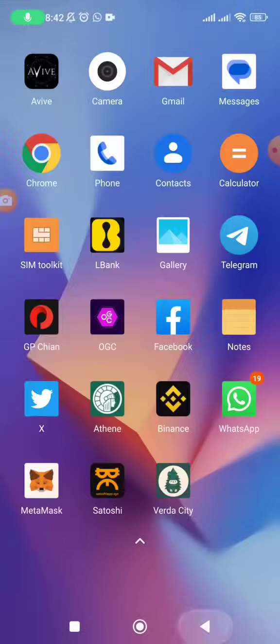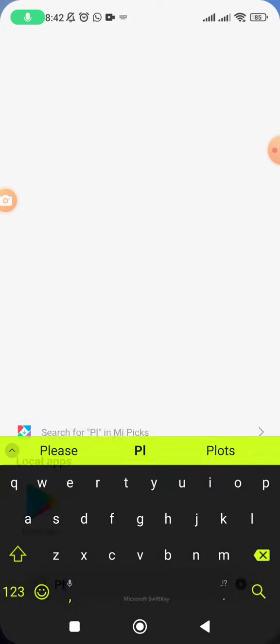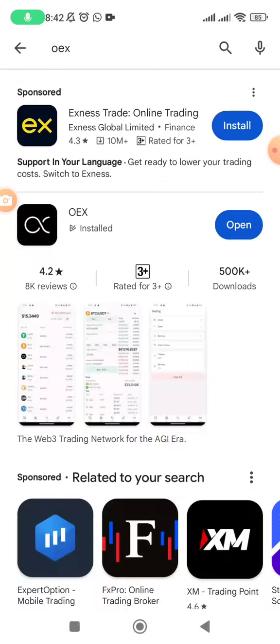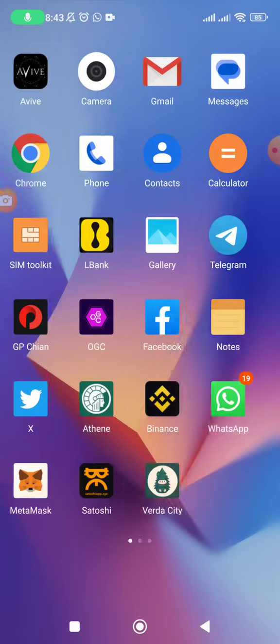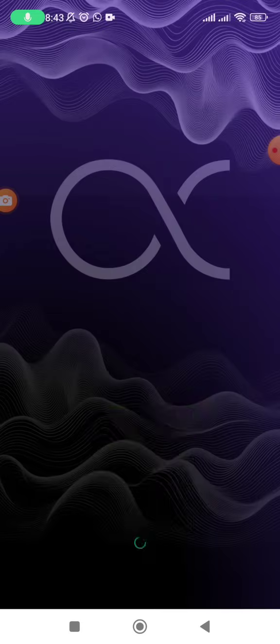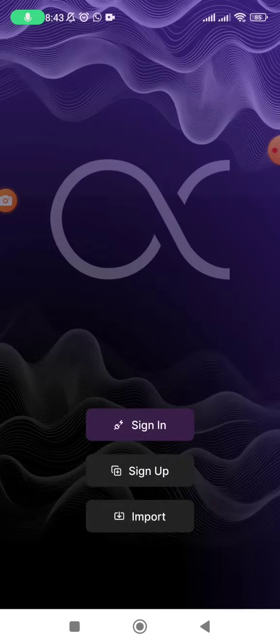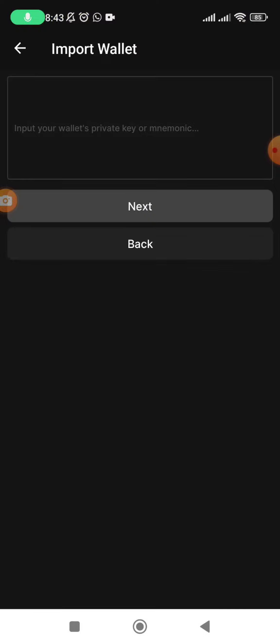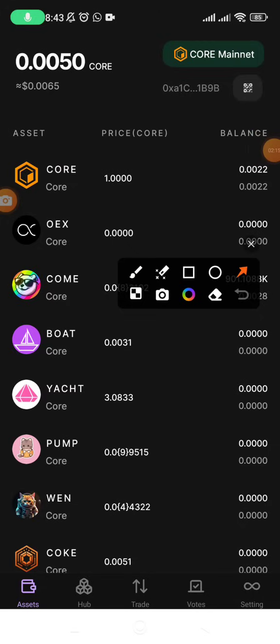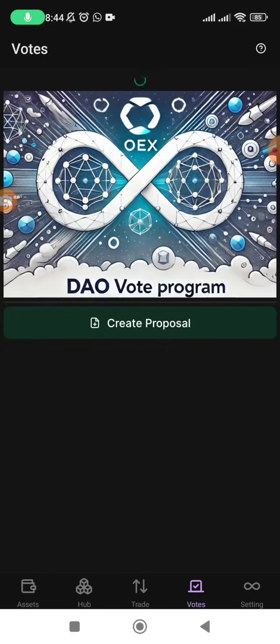So now what you're going to do, just go to the Google Play Store. First of all, update the OEX app. Just search for OEX app. You're going to see the update option. Go ahead and update. The next thing, just go ahead and log into your OEX app, or you can import MetaMask if that's what you did. Once you have imported MetaMask, you're going to get the voting option. As you can see here, the updated application has one extra option which has been added. That is the vote option. So we are going to jump into this and see what is on the voting section.